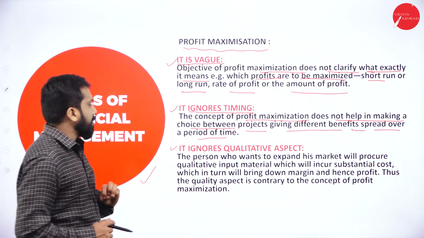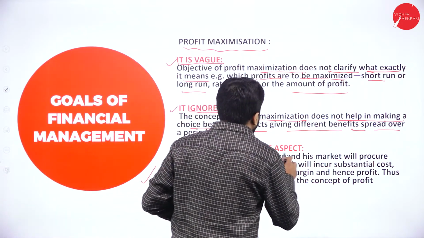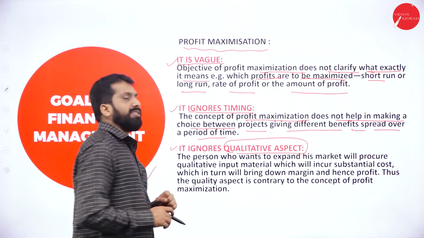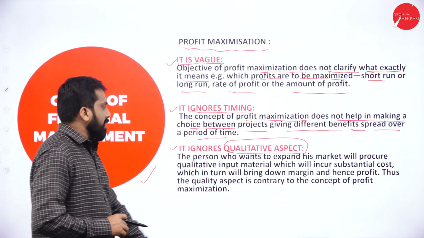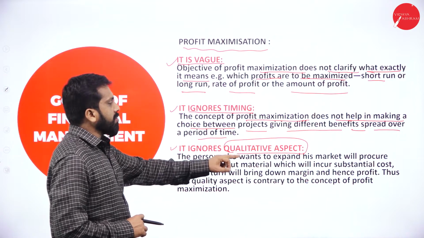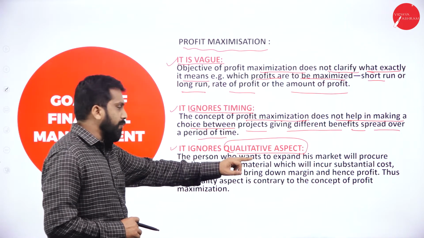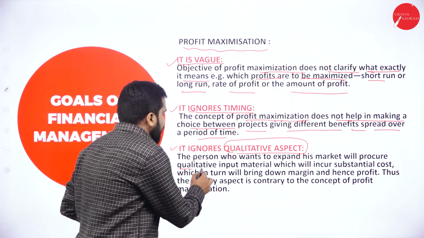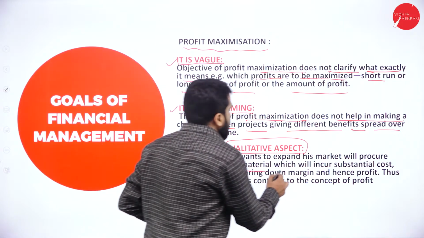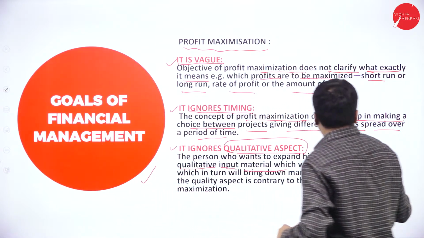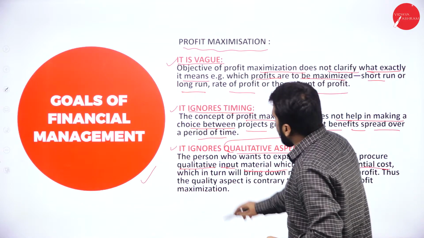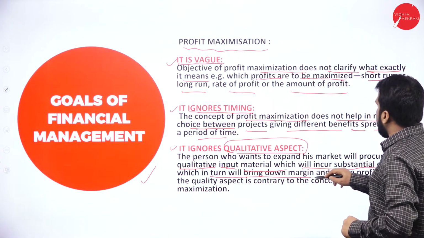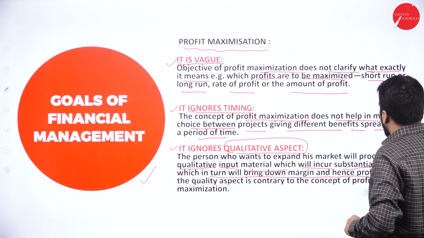Now, third one, it ignores qualitative aspects. What are qualitative aspects? The person who wants to expand his market will procure qualitative input material which will incur substantial cost, which in turn will bring down the margin and hence profit.